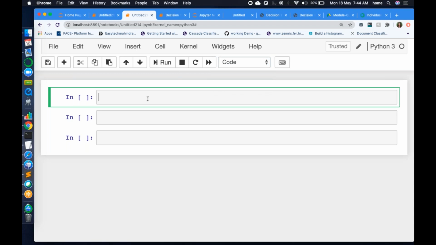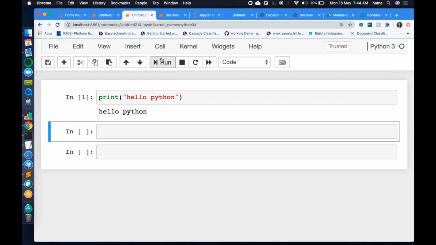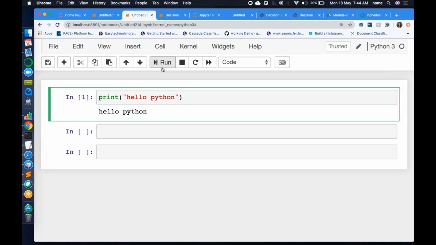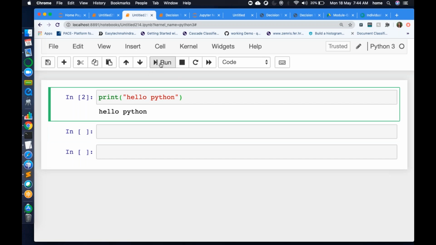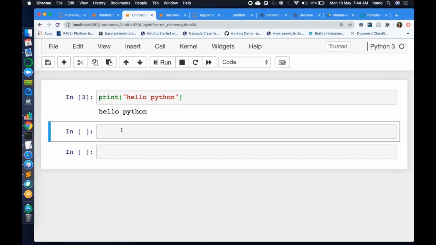So let me type some Python code, right? This is how we print anything in Python. Don't worry, we have not started Python. I will start Python after you're comfortable with this. This is some Python code I have written, and then how to execute? There is a run command here. Can you see here? Run command. Click on this. The default is shift and enter. That is the keyboard shortcut, but as of now, you can click on this run. Run means it will execute.